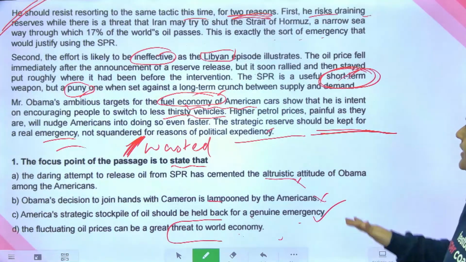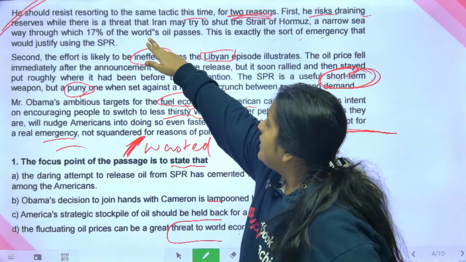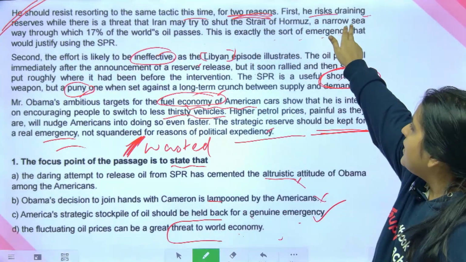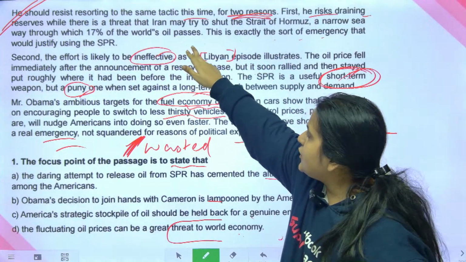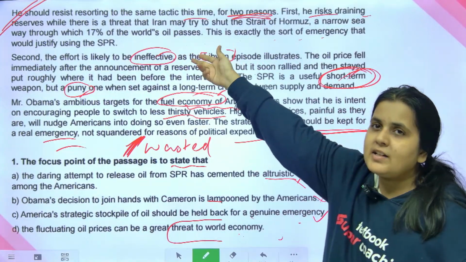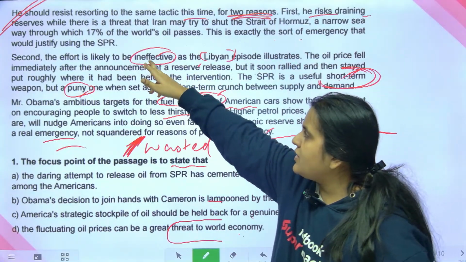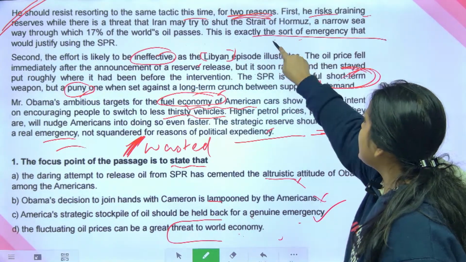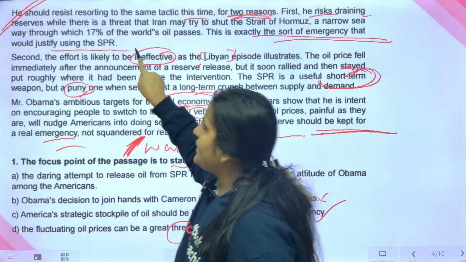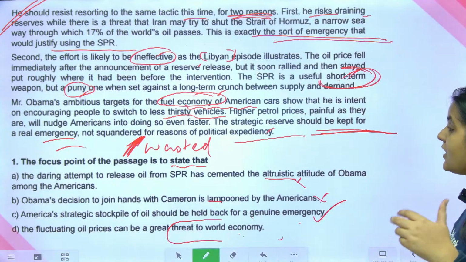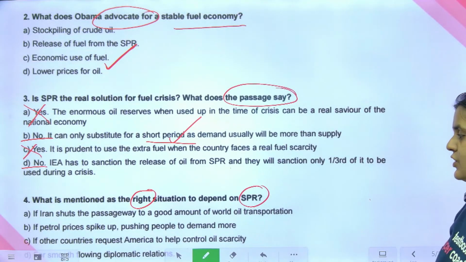For example, like the one that he has mentioned, a threat that Iran may try to shut the Strait of Hormuz, a narrow seaway through which 17% of the world's oil passes. Agar Iran ne wo shut kar diya, that is exactly the sort of emergency that would justify using the SPR. तो एक real situation, एक real emergency वाला situation.